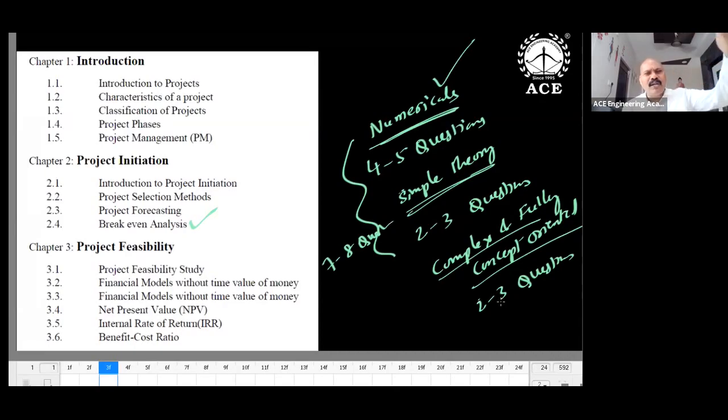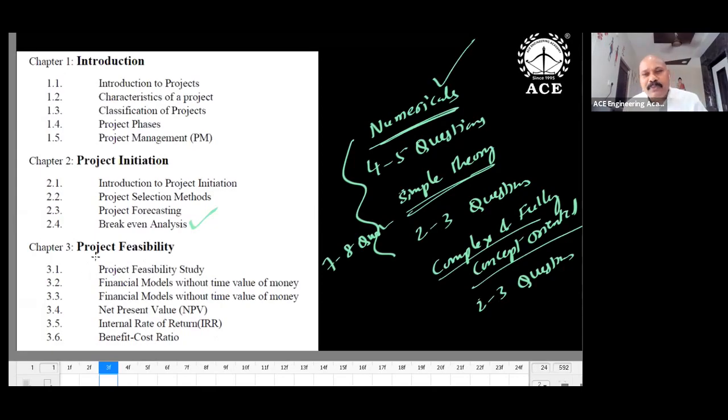For every branch, a few favorite topics are there. For ECE, this subject is a different subject, so if you are able to score 50%, it is more than sufficient. At least 50% for ECE. For mechanical and civil, you have to answer maybe 70 to 80% at least. So 2 to 3 questions you can omit. Don't worry about them. The remaining 7 questions you should be able to answer excellently. So my suggestion to ECE, concentrate at least on numericals, or formula-oriented topics. If you go through those and make short notes, that is enough. That's only my advice.